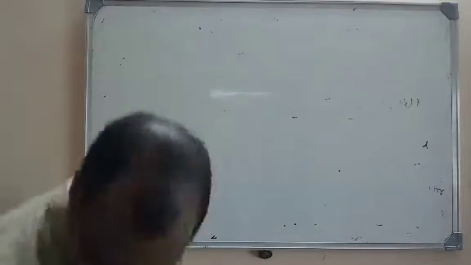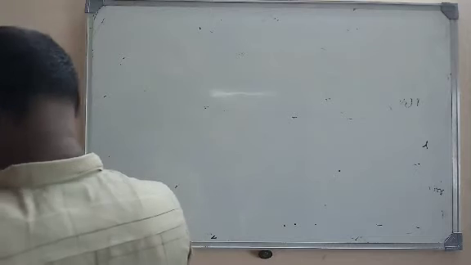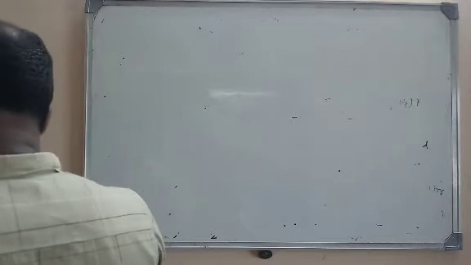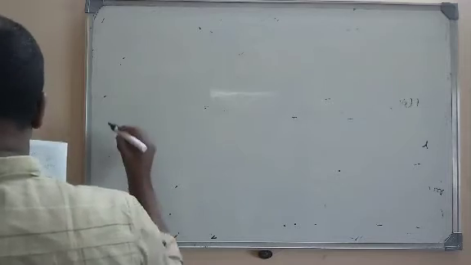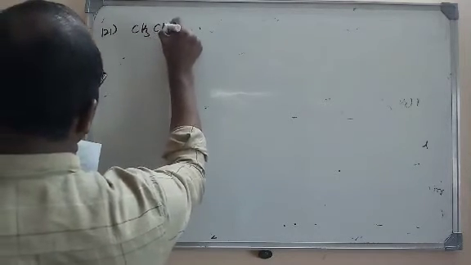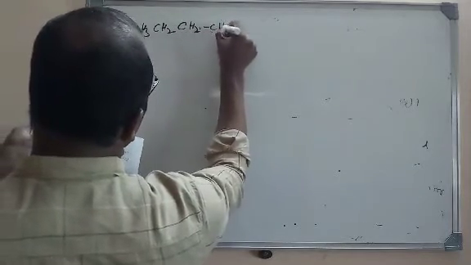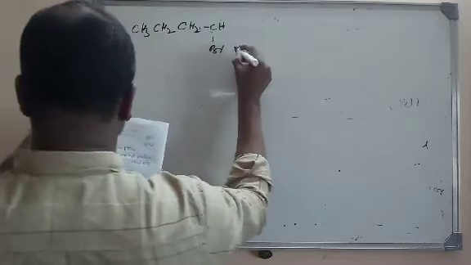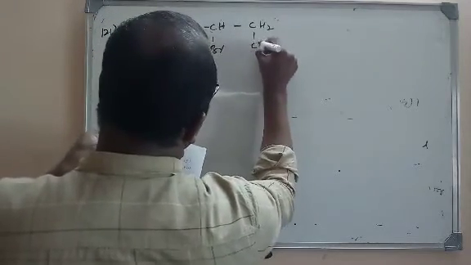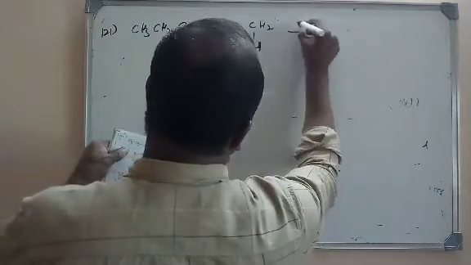Now let us go for the next question, that is question number 121. Here a certain reaction is given: CH3CH2CH2CHBr, with CH3 given here, in the presence of OH minus.